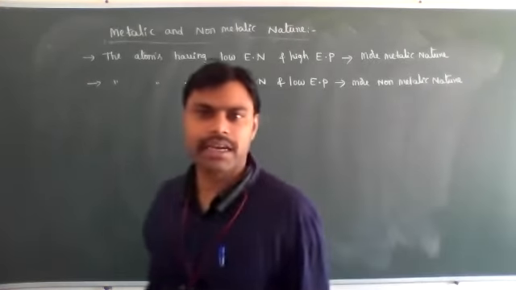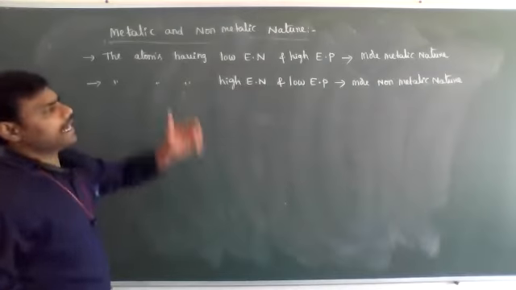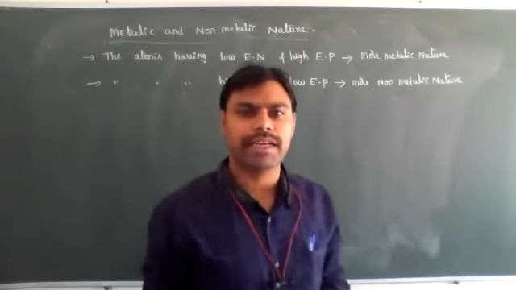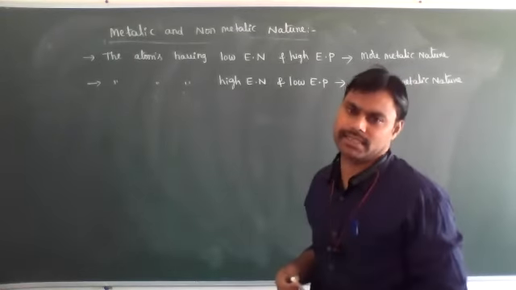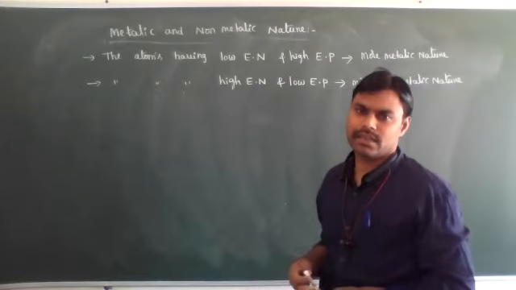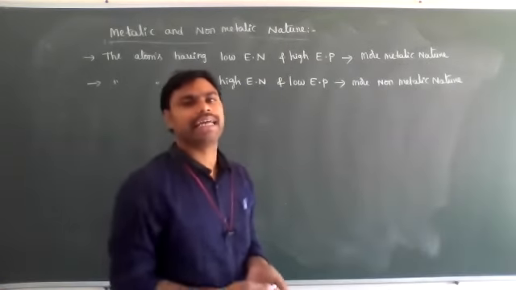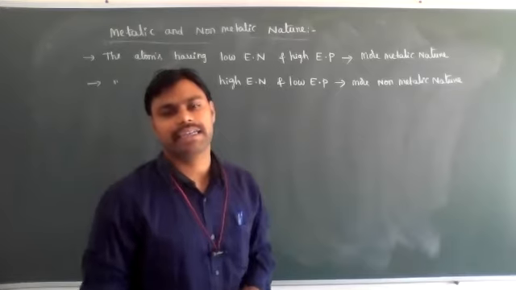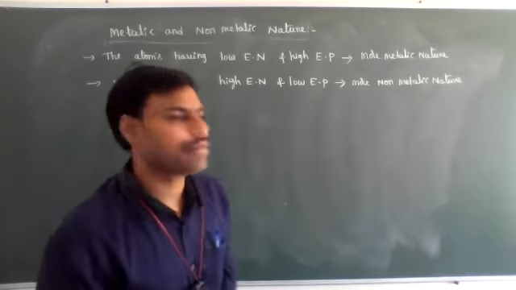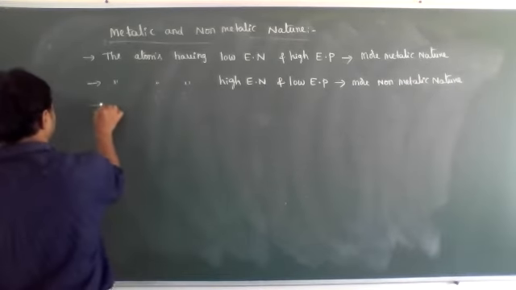And some other elements are also present, those are metalloids or semi-metals. Metalloids or semi-metals mean they have both metallic character and non-metallic character.